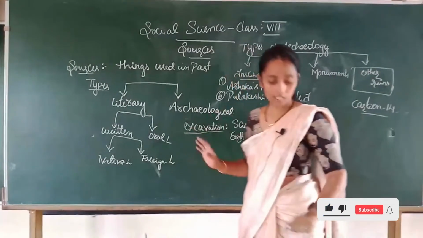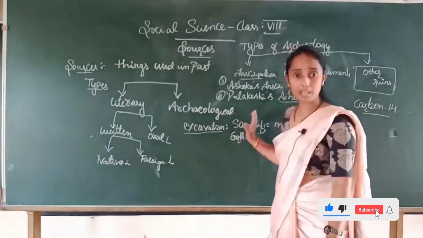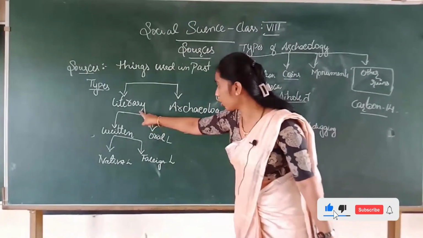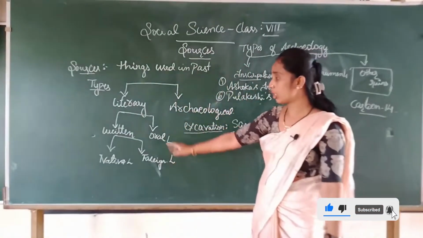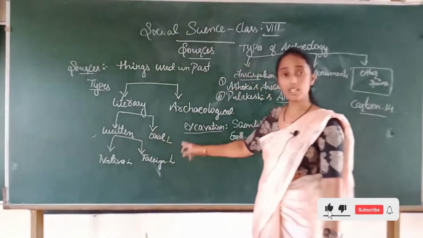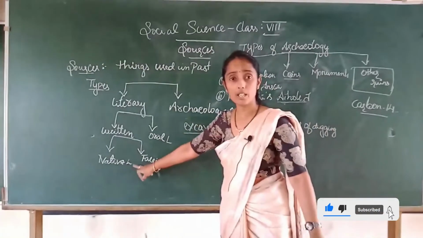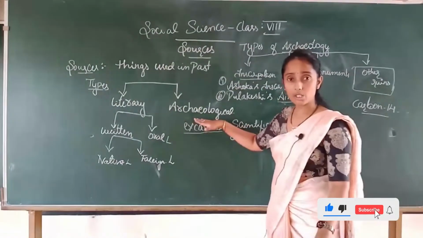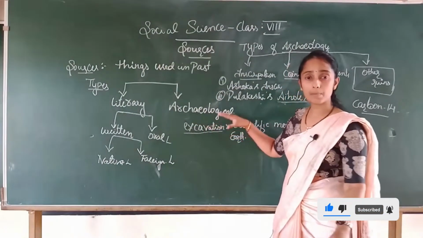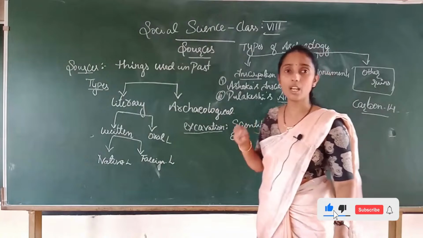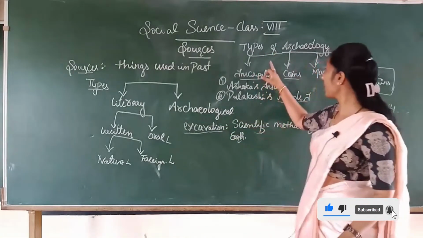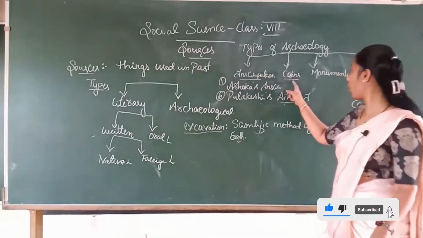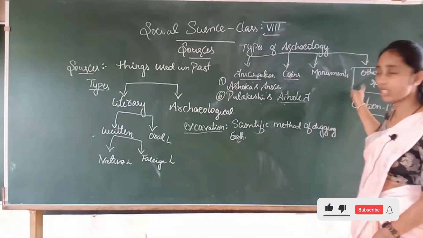So children, here the lesson will end. I will summarize that in the last class we studied literary sources. The literary sources are of two types, written and oral. In written sources there are native literature and foreign literature. And today we started archaeological sources. Archaeological sources mean sources which are written on a hard material. We made a classification of inscriptions, coins, monuments and other ruins.